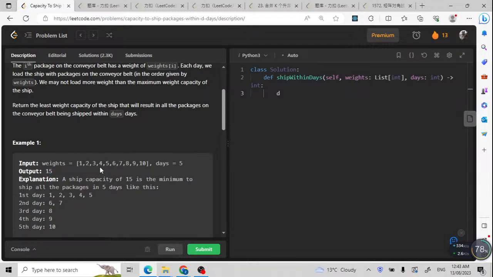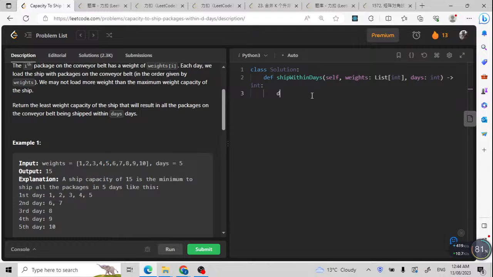Or maybe we guess that a capacity of 10 is too small. If we guess 10, it may not be 5 days. Let's count: 1, 2, 3, 4, 5, 6, 7. We need 7 days. It means we need more days, so our guess is wrong. We have to increase our guess. Maybe the next number would be 15. This is why we are going to use binary search to solve the problem.